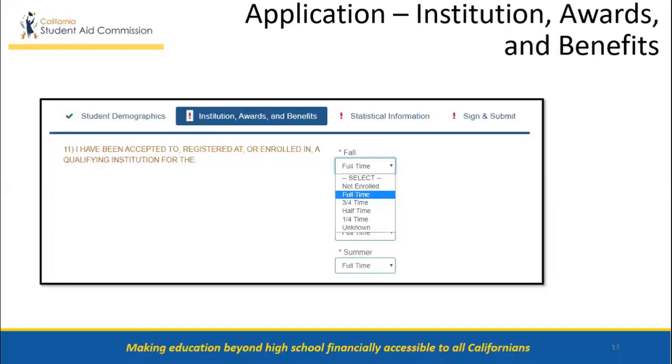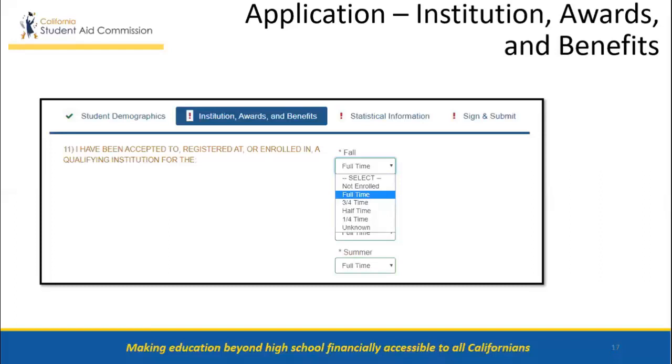Number 14, students will enter the GI Bill benefits amount that they will receive for each applicable term: fall, winter, spring, and summer. Students will need to enter a specific amount. Number 15, students will enter any other federal education benefits or tuition assistance for veterans amounts that they will receive for each applicable term: fall, winter, spring, or summer. Students will need to enter a specific amount.